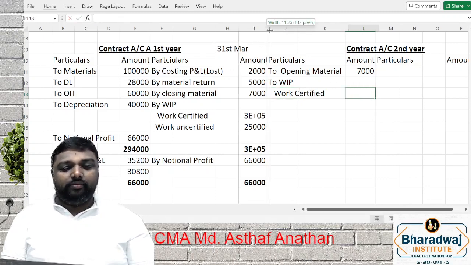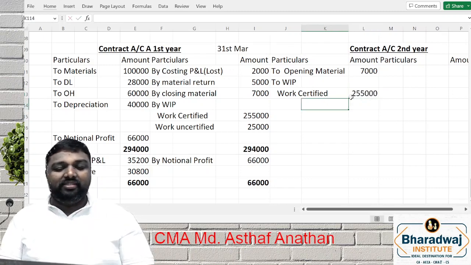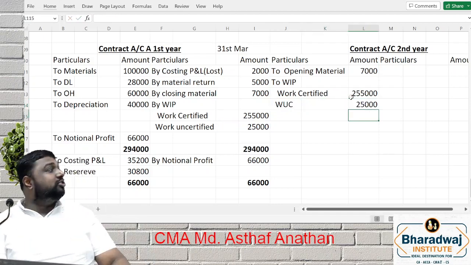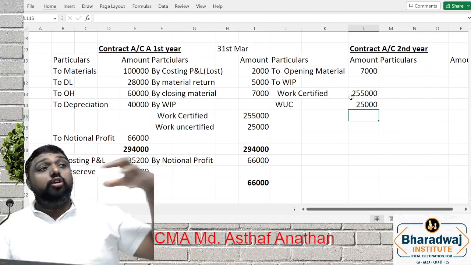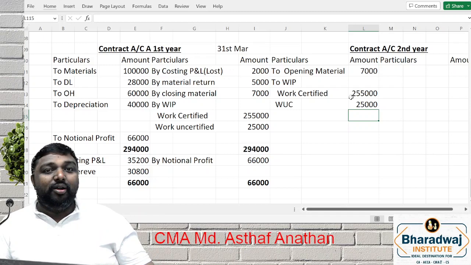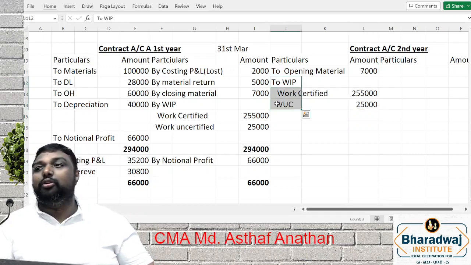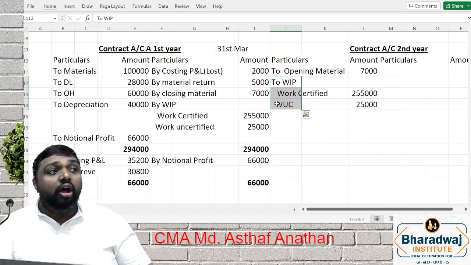Work certified 2,55,000. Next will be work uncertified. What is the amount? 20. So what have you understood from this, my dear friends, what are the closings that will become openings? Now here there is an item. Wherever work in progress goes, reserve will also follow. Which item will follow? Reserve.